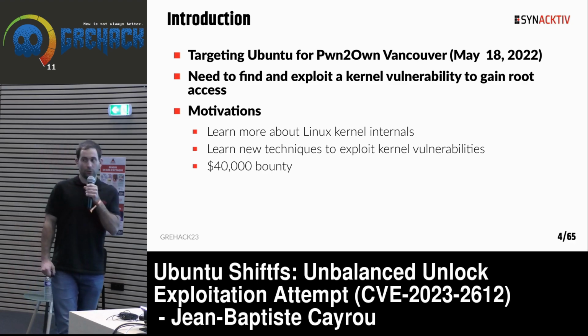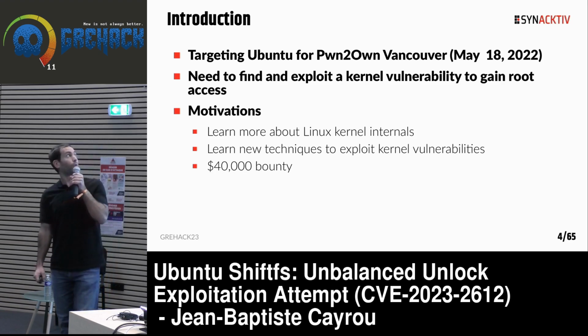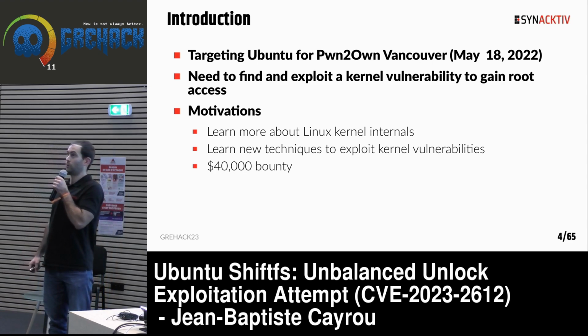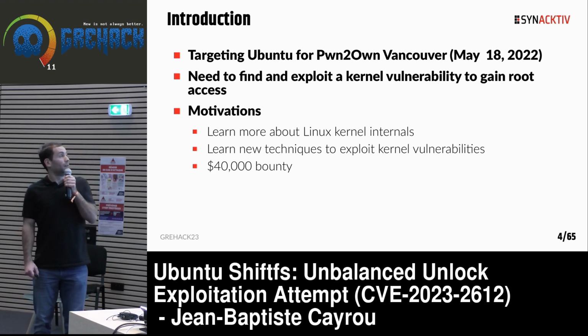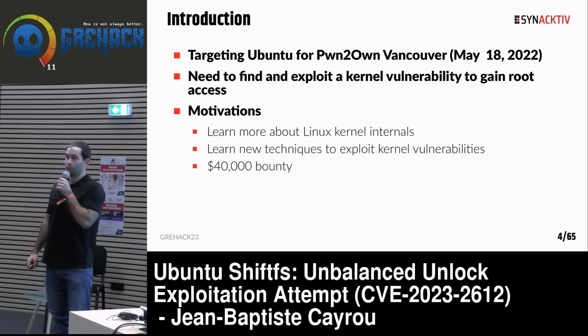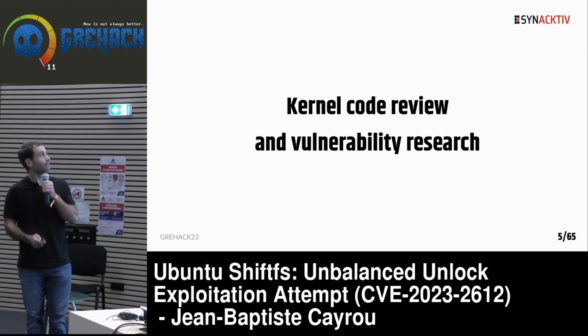My motivations were first to learn more about Linux kernel internals, but also to learn more about kernel exploitation tricks. And of course, there is an interesting bounty for this target.